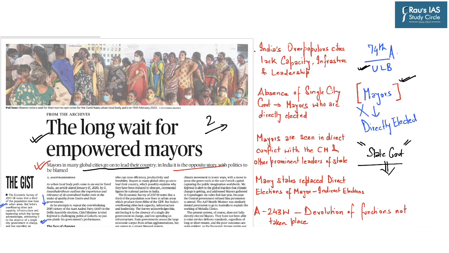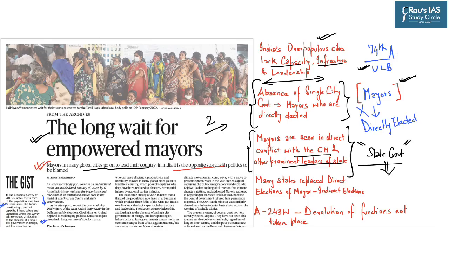So it is in this regard that this article highlights that there is an absence of a single city government, basically through the mayor, who can take care of India's increasing population in cities as they lack capacity, infrastructure, and also leadership at city level. Now, we have already seen that mayors are also seen in direct conflict with the chief minister or other prominent leaders of the state because they think that if a mayor is directly elected, then they can command or wield more power as compared to the other elected members of the state legislative assembly.